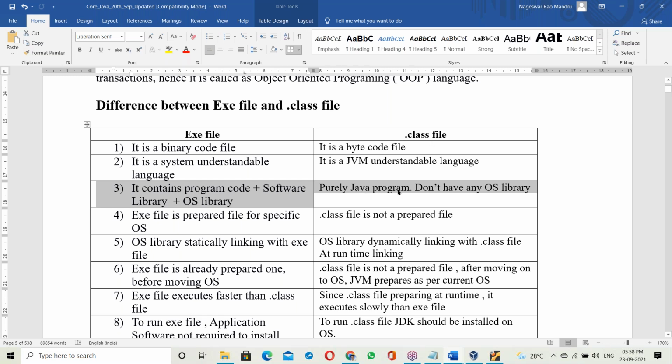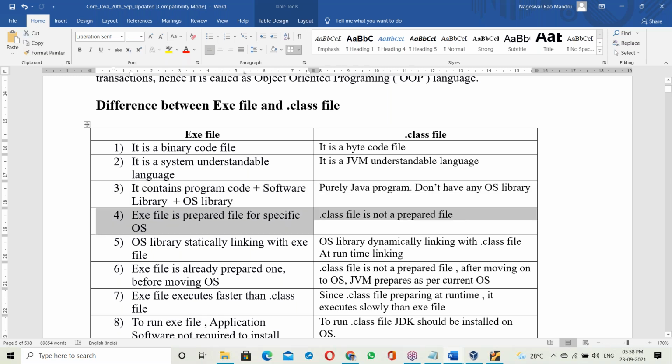A dot class file is a purely Java program. It doesn't have any OS library. So, next difference.